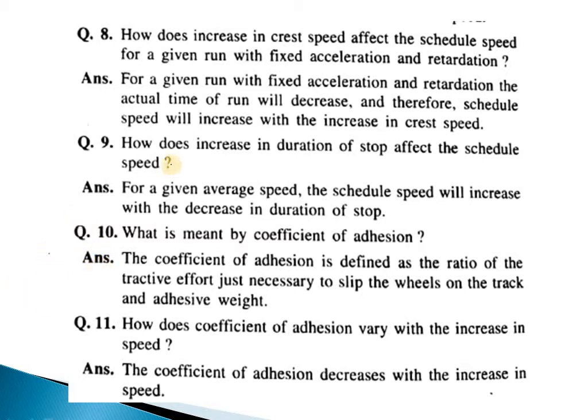This line is very important. Next question. How does increasing duration of stop affect the scheduled speed? For a given average speed, the scheduled speed will increase with decreasing duration of stop.